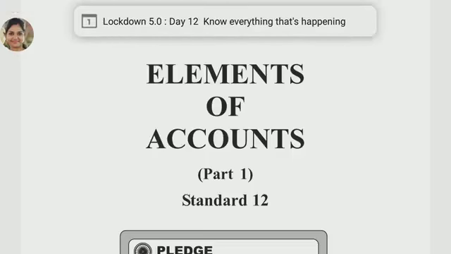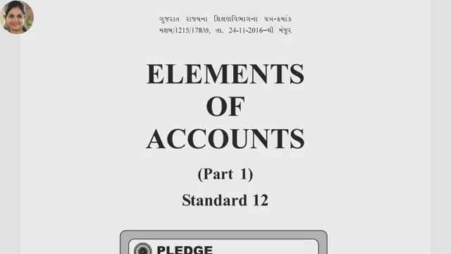After a long vacation, today I am going to start accountancy. Right? In the 11th standard, we have studied about the sole proprietorship: the terms of accountancy, then journals, subsidiary book, cash book, rectification of error, and final accounts of a sole proprietorship. In the 12th standard, we have to study about the partnership firm and the company's accounts.